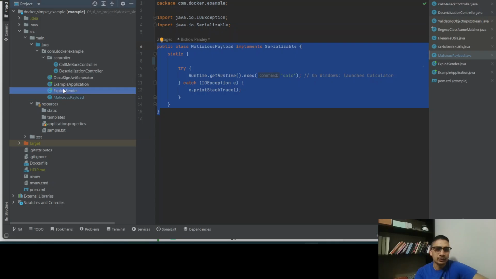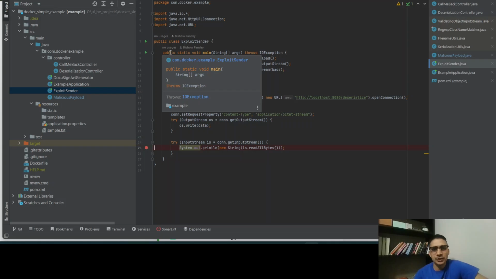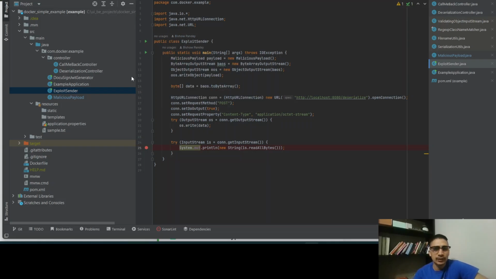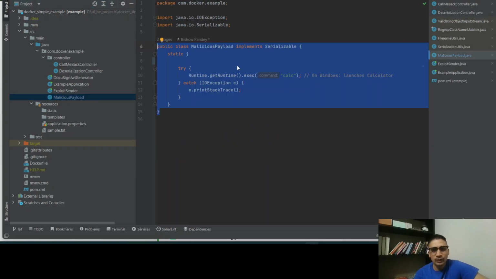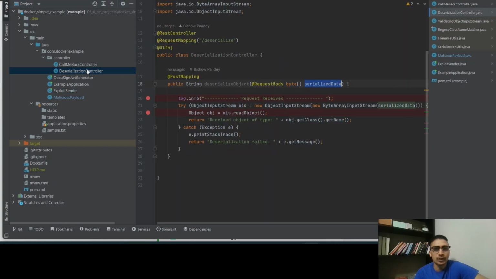via exploit sender, right? And I'm doing this in the same project, but if somebody were to actually do it, they would have a separate application. They would write something like this. They would first construct a payload that will have a script on it, and this payload they will initialize with some kind of program. It does not have to be Java. It can be anything actually. A .NET application could call my deserialize API right here.